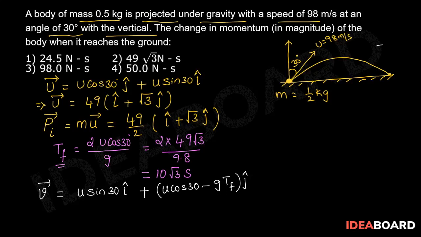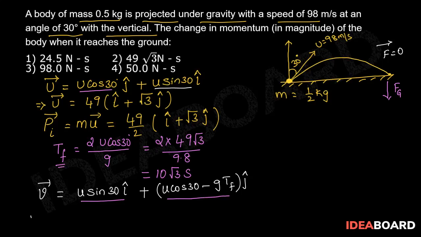Since in horizontal direction we have no forces, the horizontal component of velocity remains the same in the initial velocity vector and final velocity vector. But in vertical direction, we have gravitational force acting, so we will have change in velocity in vertical direction. So initial vertical velocity is u cos 30 and now it is u cos 30 minus g tf.